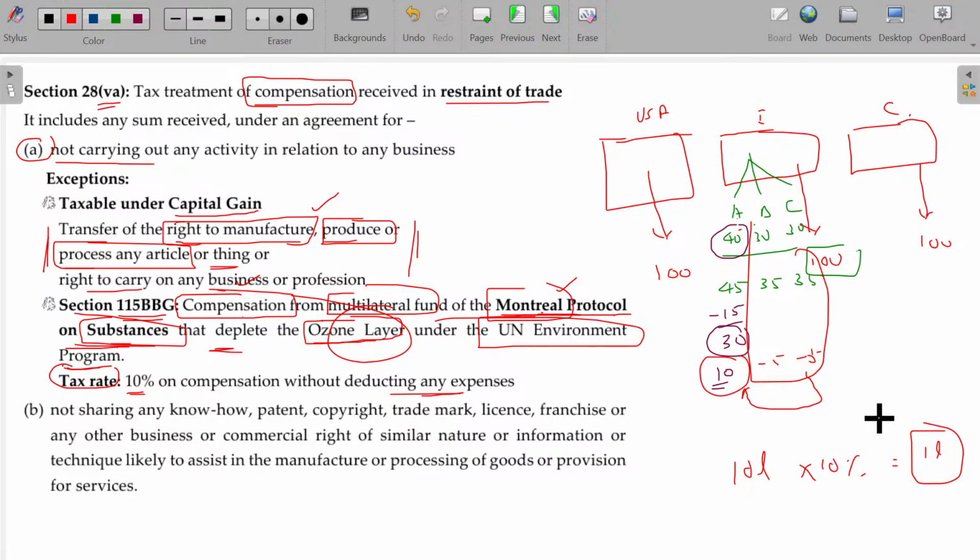Sir, what happens? I installed the pollution control equipment and there is maintenance also. We have to spend around 4-5 lakhs. And no, you cannot subtract anything.